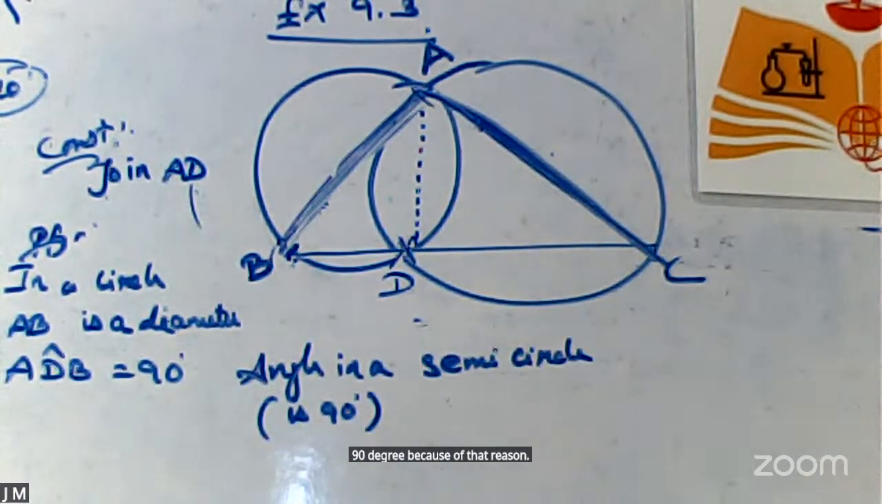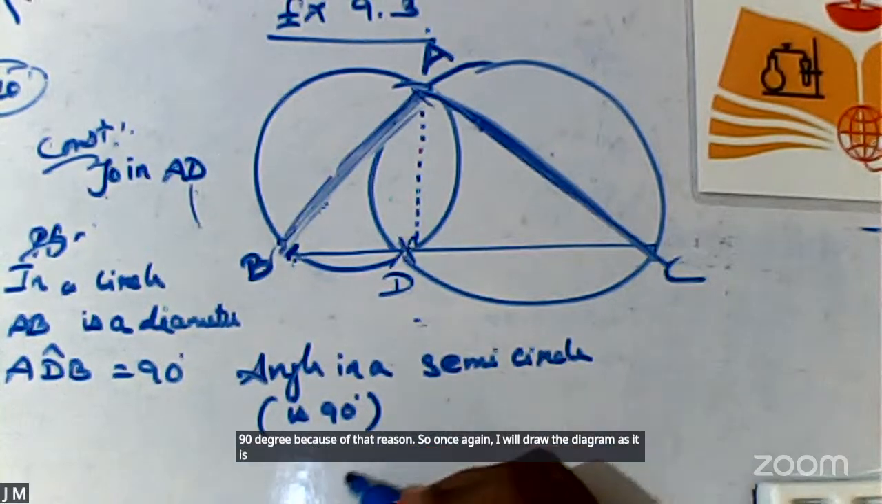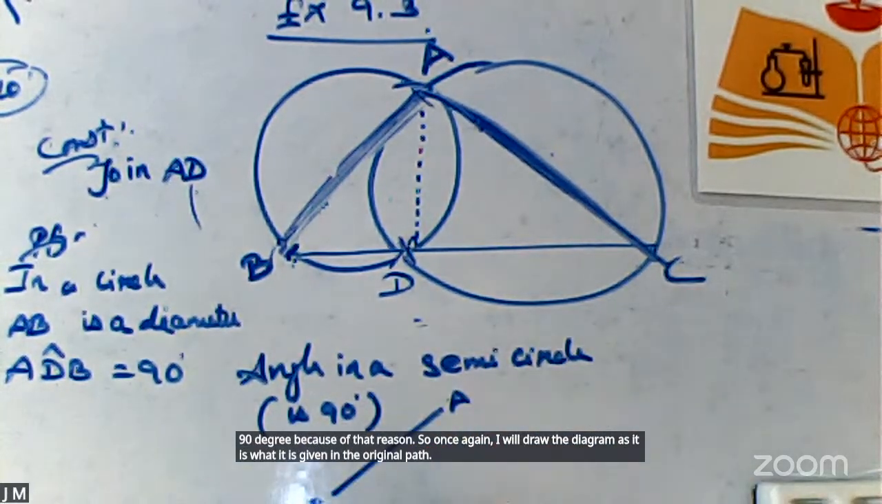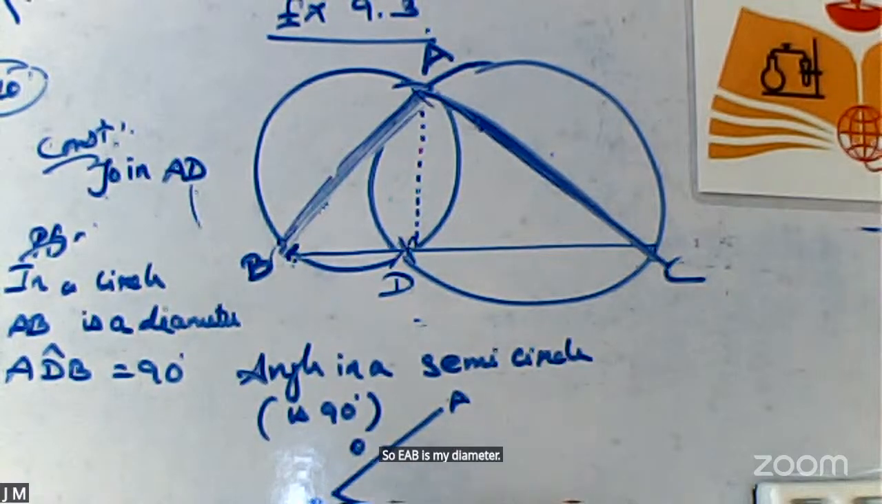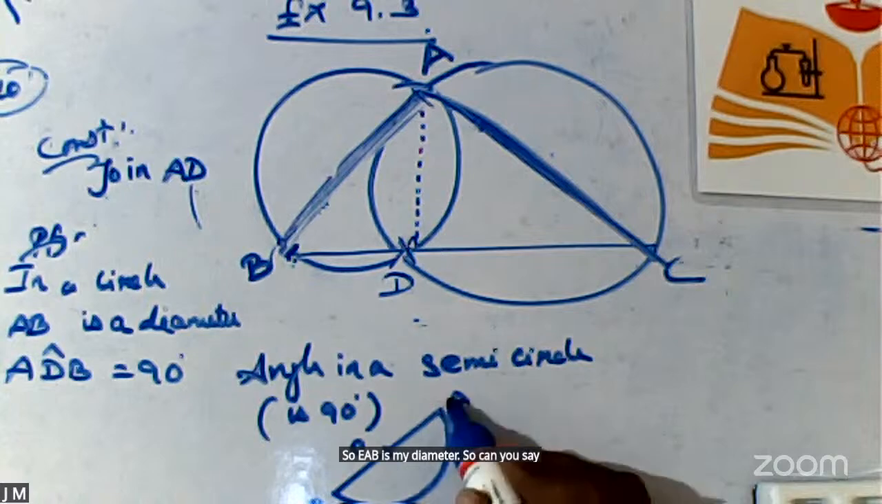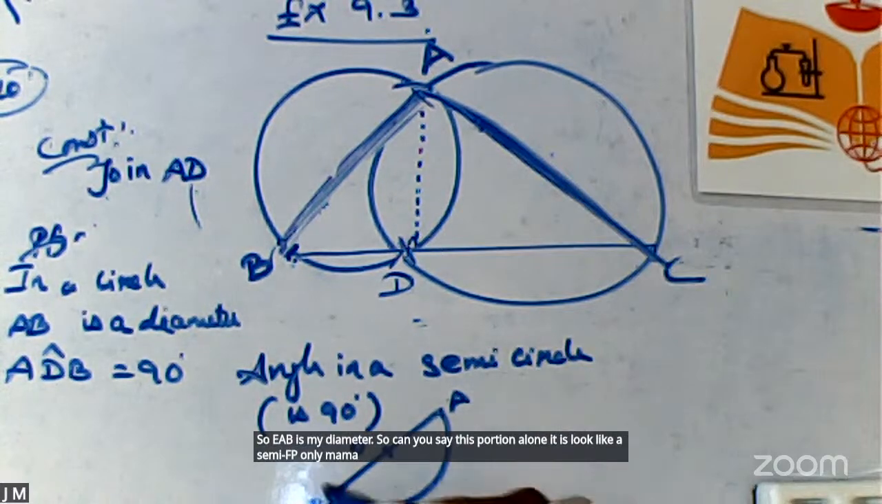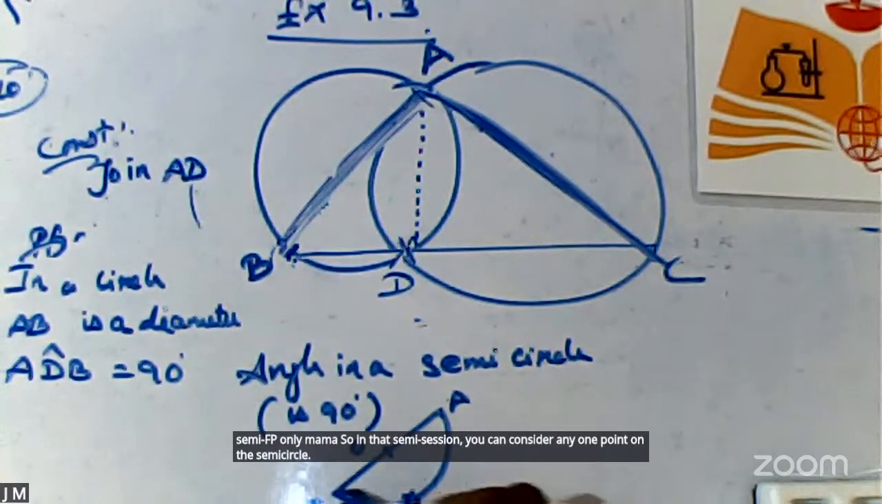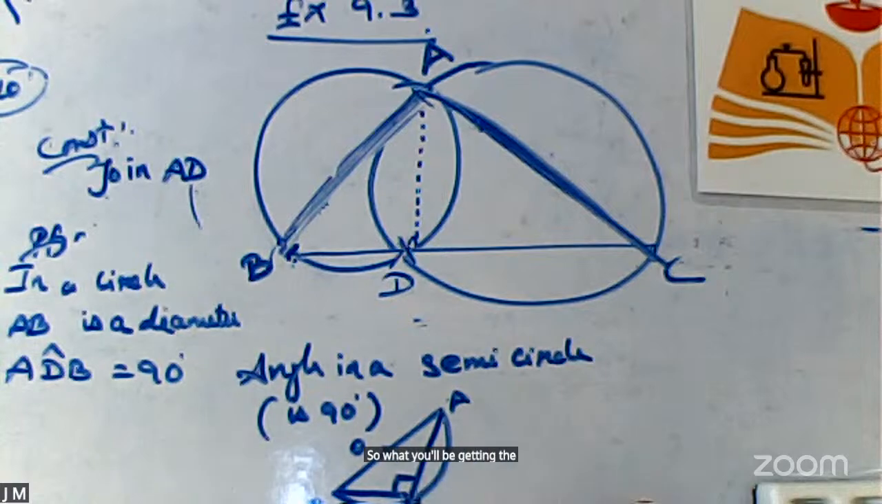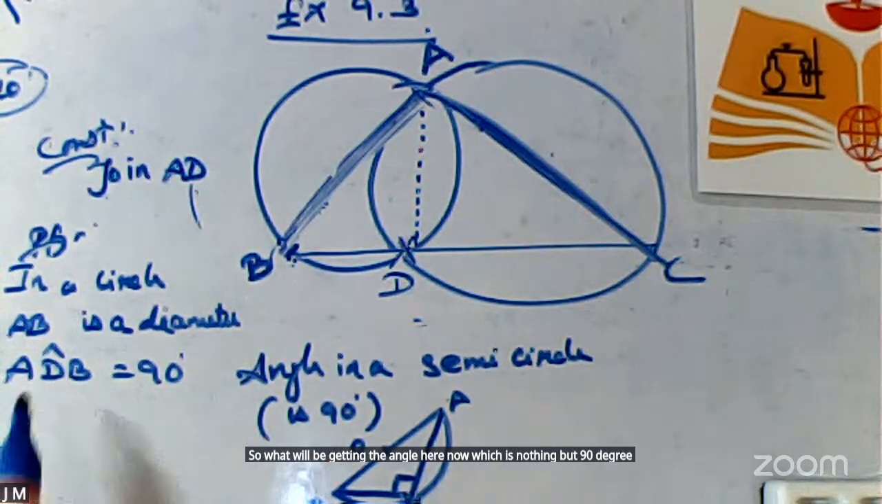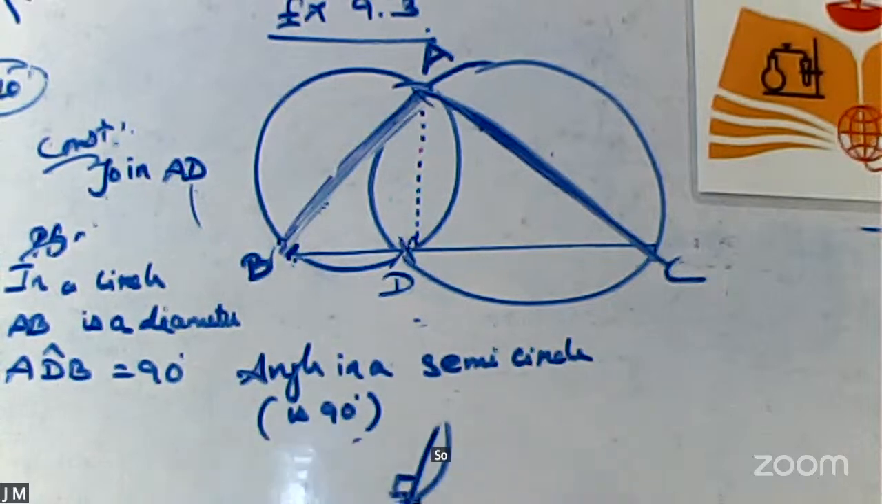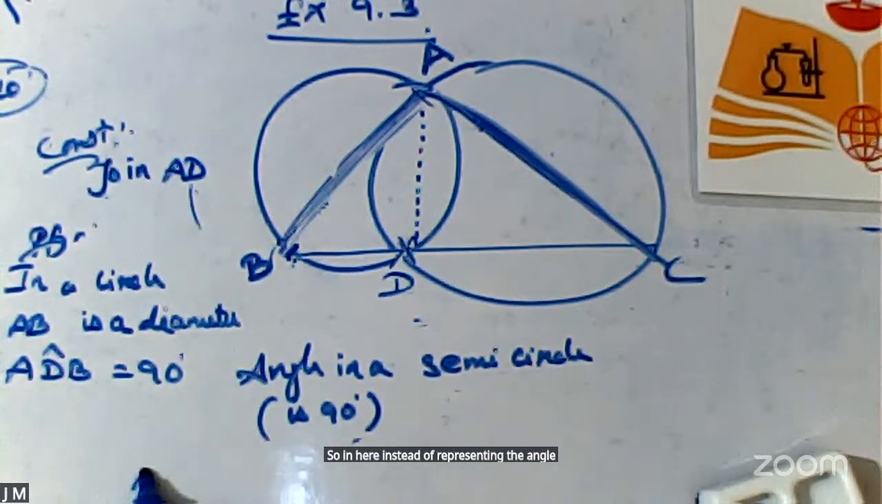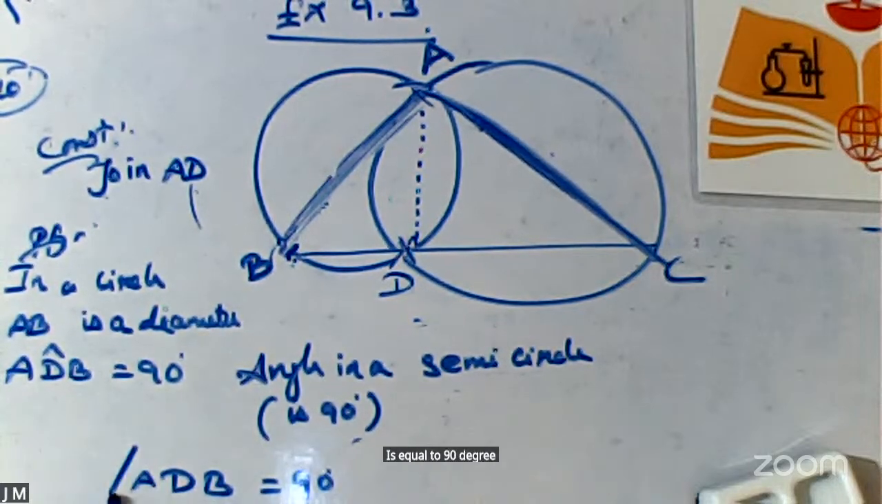Once again, I will draw the diagram as it is given in the original part. AB is my diameter, O is here. This portion alone looks like a semicircle, no? In that semicircle, you can consider any one point on the semicircle, and the angle you get there is 90 degrees. That's why I have mentioned it here. Instead of writing angle ADB is equal to 90 degrees, it can be represented by this symbol, the angle symbol.